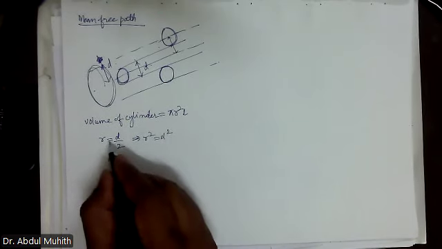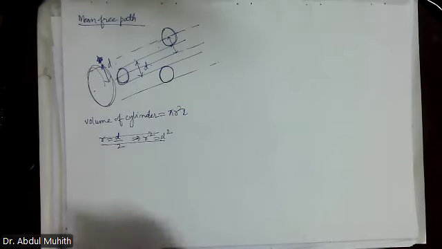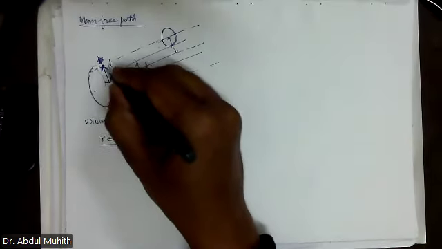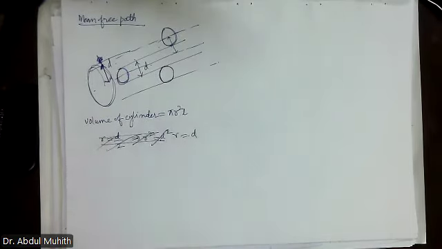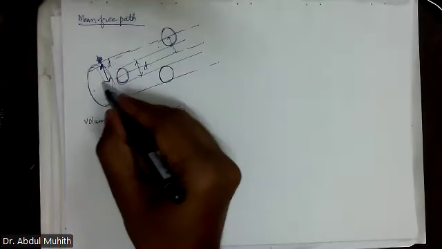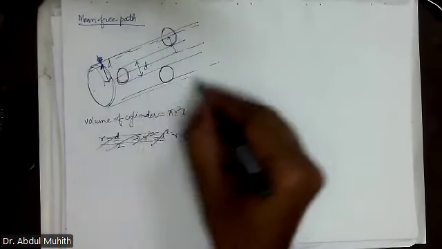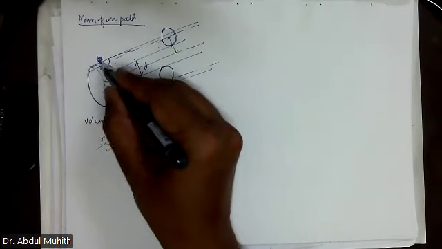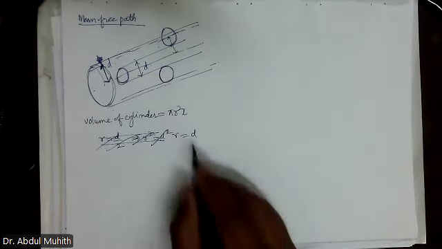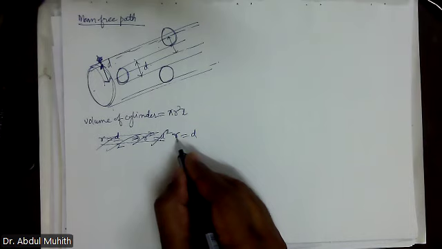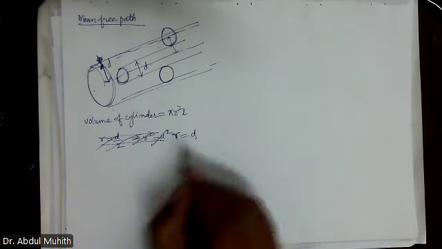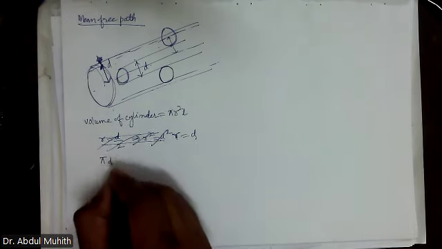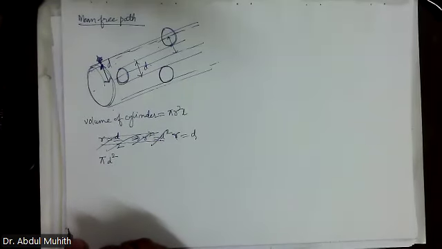But in this case, we can't take that one. Why? Because this is radius, right? If you see carefully, here r is equal to d, right? This is like a cylinder, right? The whole thing is diameter, but half of this is radius. So instead of taking that formula, in the place of r, can we take d? Yes. So instead of that, we are writing pi d square L.